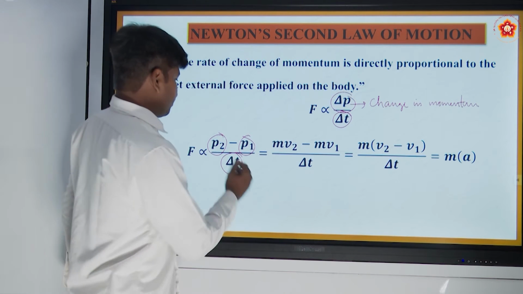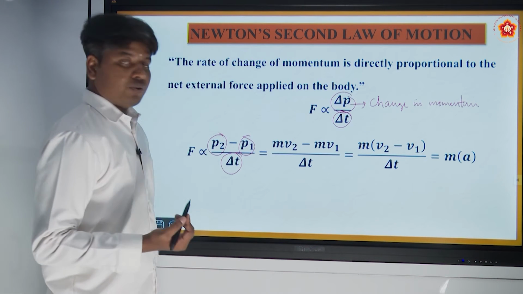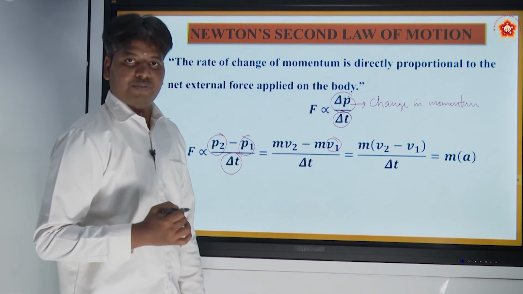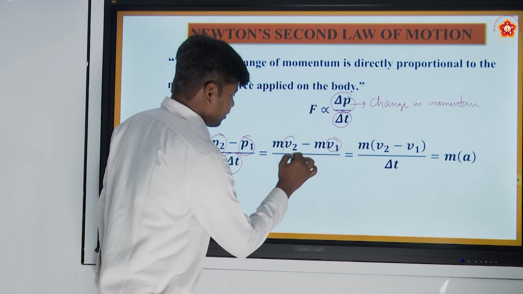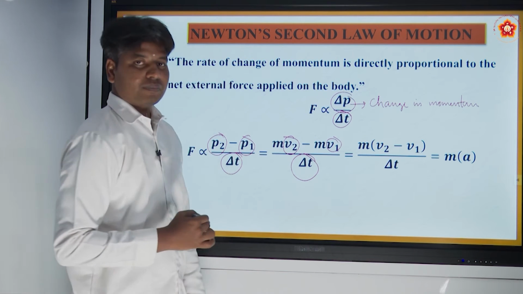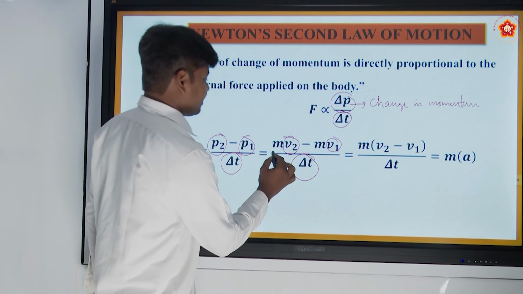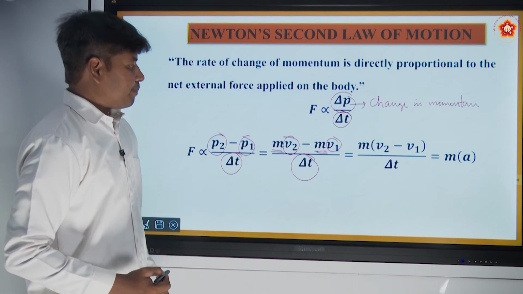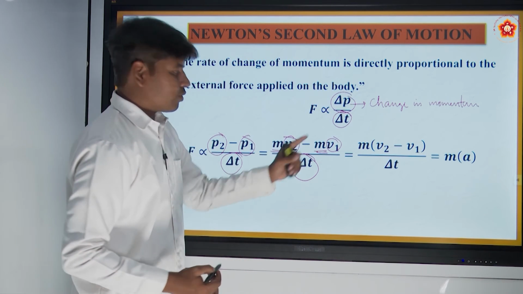Already you know that if the body starts from velocity v1 and reaches some velocity v2 in the time delta t, because it is the same body, the mass is not changing. So you take the mass as common.